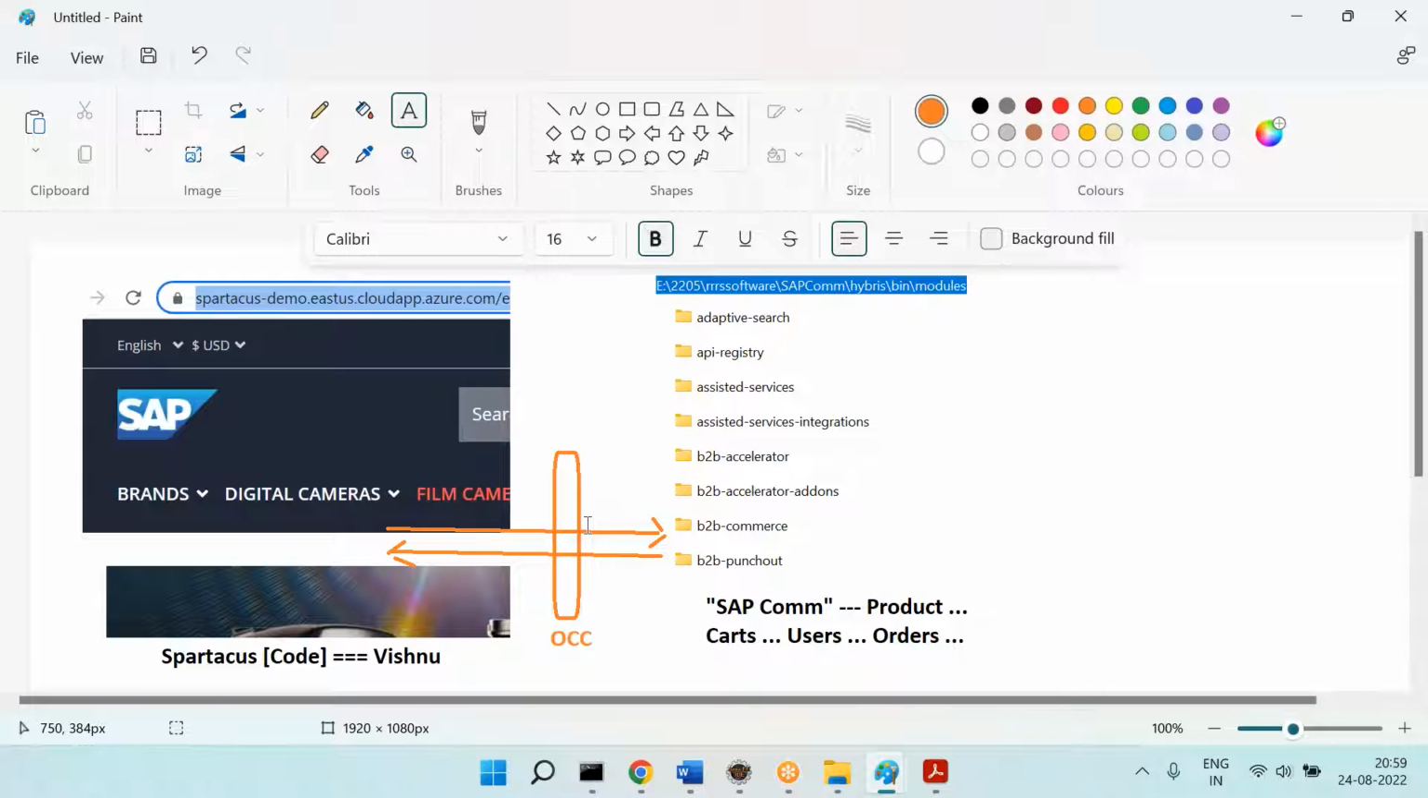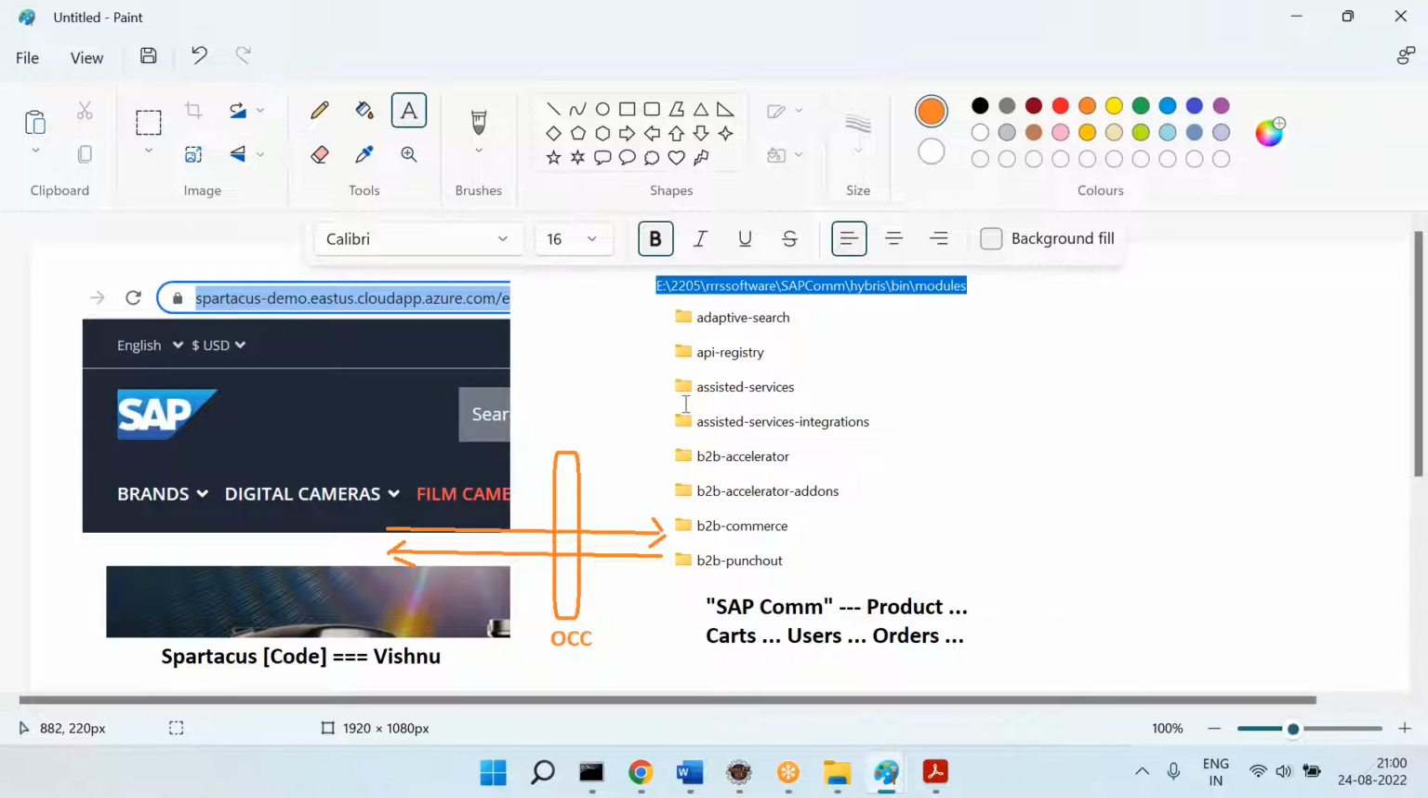Do you know what headless e-commerce is? Headless e-commerce is a concept. What that concept says is: keep the commerce and the UI separate. That is the concept. Now that concept is implemented in so many ways.